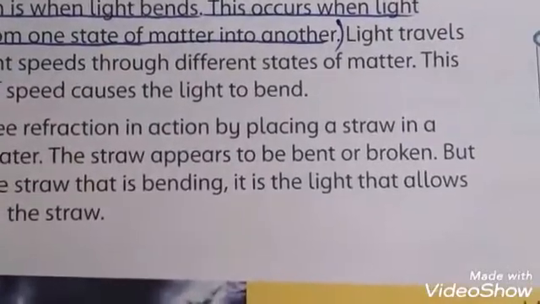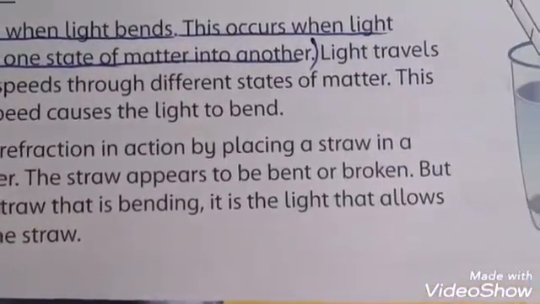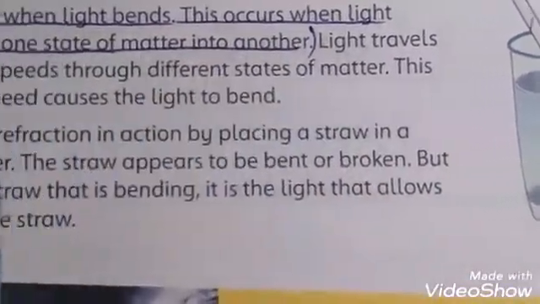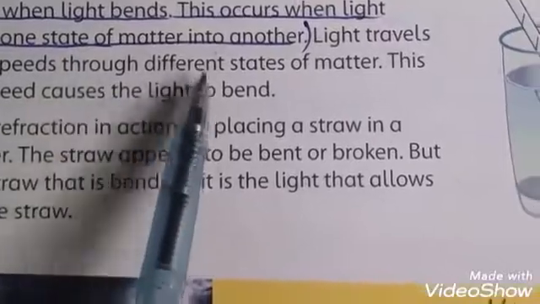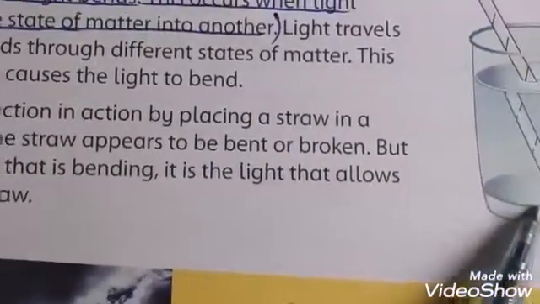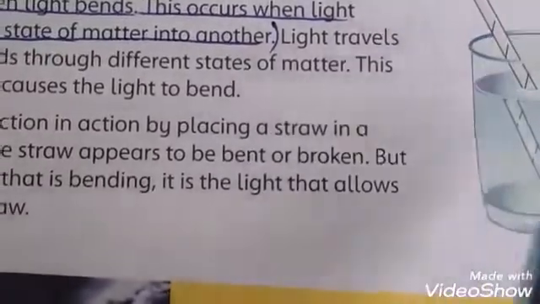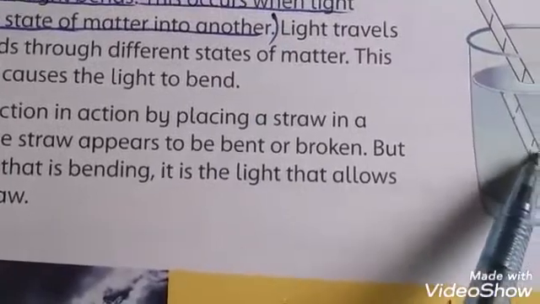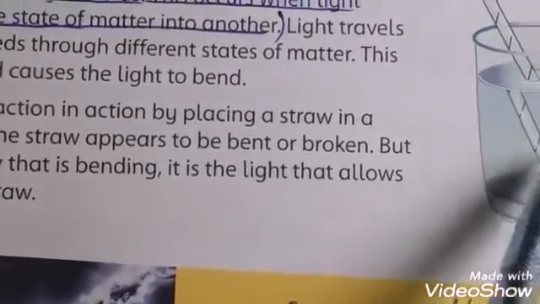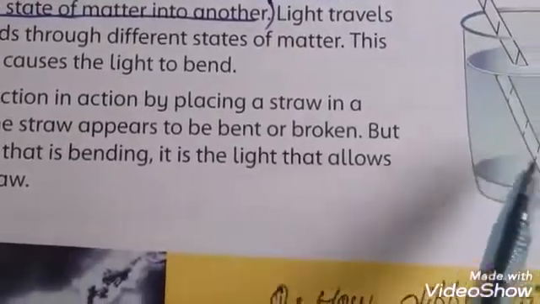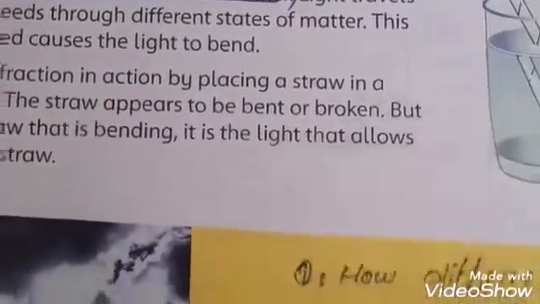Next topic, refraction. Refraction means to change direction. Refraction is when light bends, and this occurs when light travels from one state of matter to another. Here in this figure you can see refraction in action by placing a straw in a glass of water. The straw appears to bend and look broken, but it is not the straw that is bending, it is the light that allows us to see the straw.